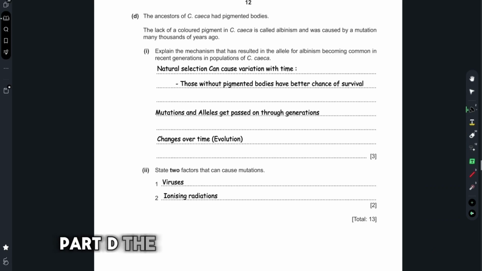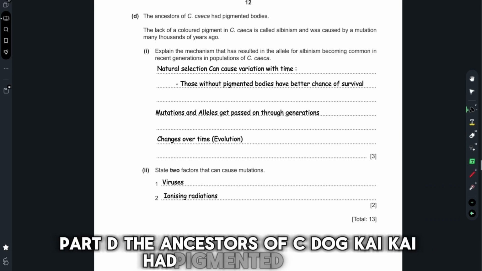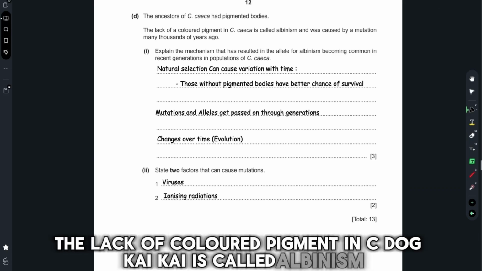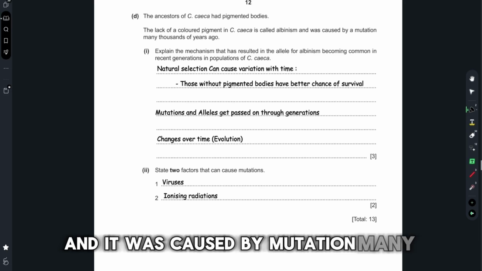Part D. The ancestors of C. caica had pigmented bodies. The lack of colored pigment in C. caica is called albinism, and it was caused by a mutation many thousand years ago.